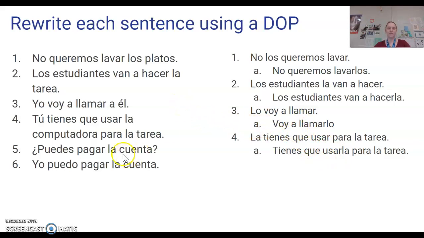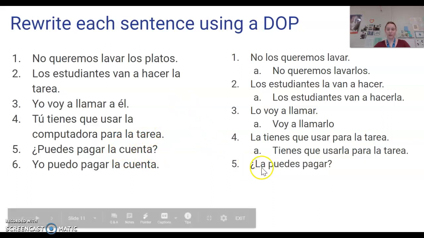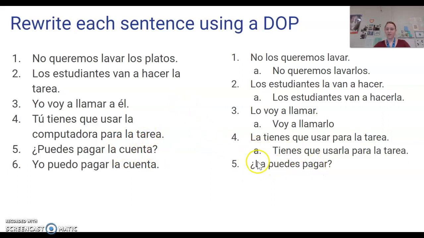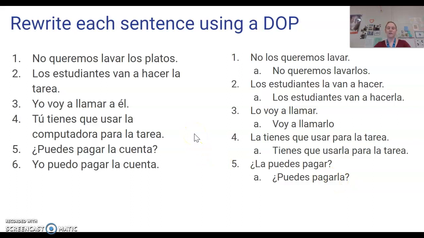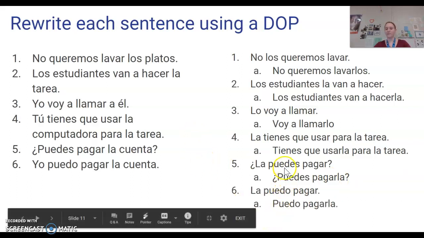Puedes pagar la cuenta. So la cuenta is going to be la. La puedes pagar. Can you pay it? Or puedes pagarla. Can you pay it? And number six, yo puedo pagar la cuenta. La puedo pagar or puedo pagarla. So these are really just the same as number five. It's just the verb form that's different.